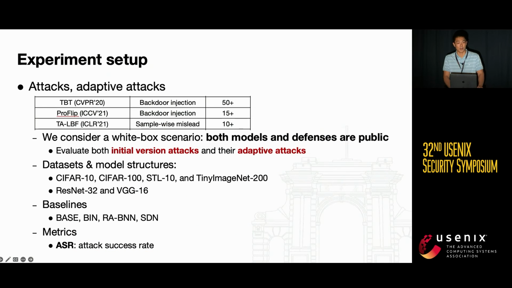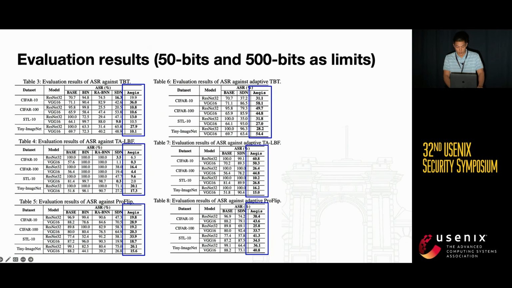We then evaluate the effectiveness of our Aegis. We evaluate Aegis on 3 white box targeted attacks and consider both their initial version and their adaptive attacks. We conduct our experiments on 4 widely used datasets with 2 DNN structures. We adopt attack success rate to assess our approach's performance. The lower the attack success rate, the better the result is. Results show that our Aegis could effectively mitigate all attacks when flipping 50 bits and outperforms all baselines with much lower attack success rate.